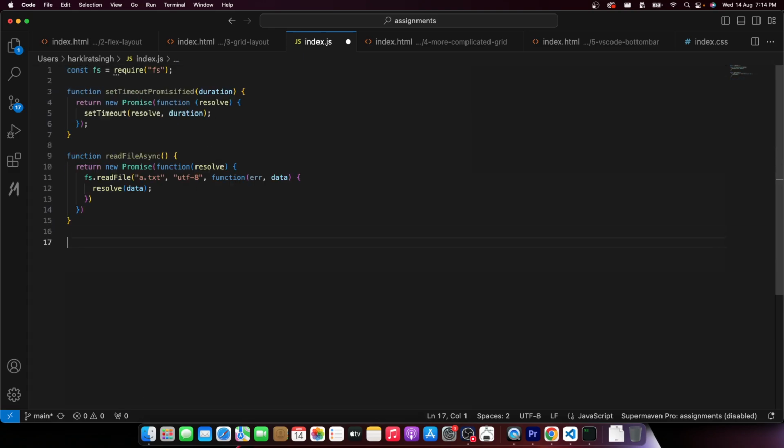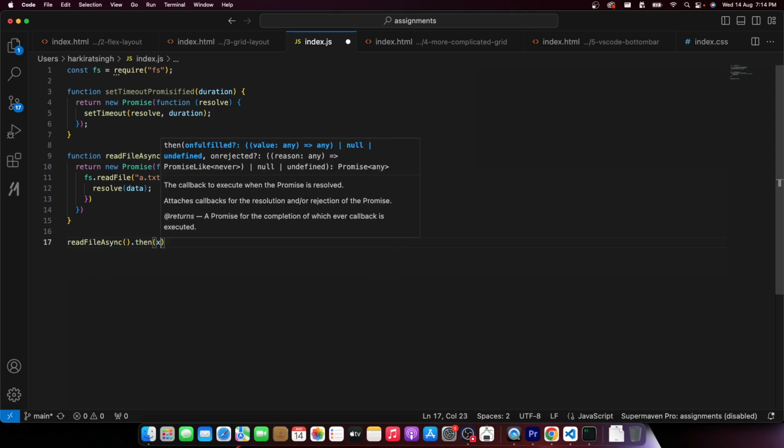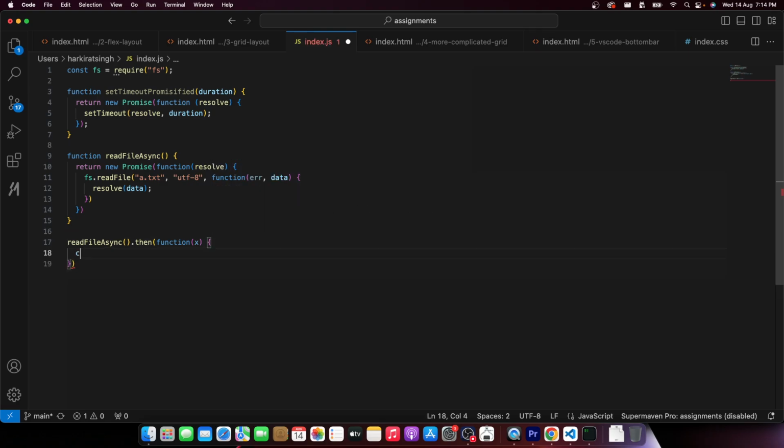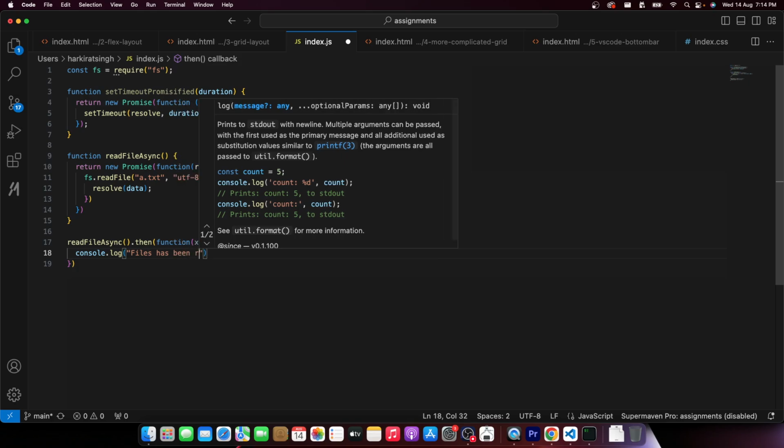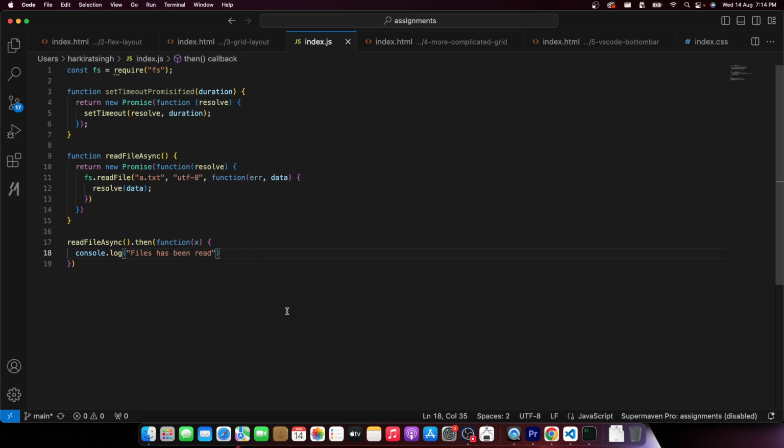I repeat, if I do a read file async dot then console.log, file has been read, and if I run this code, what do you think happens? A.txt does not exist. Let me change this to some random file name that doesn't exist on my file system. What will happen?